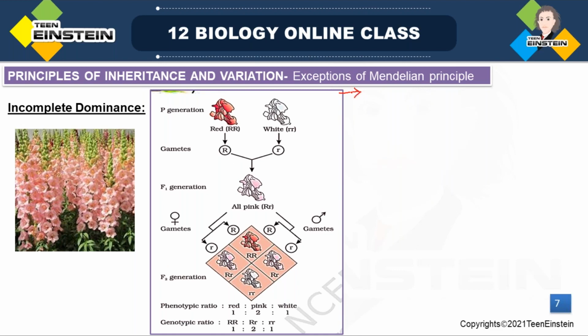Exceptions of Mendelian principle. First, we are going to learn about incomplete dominance. Here, the example we are going to study is dog flower, otherwise called a snapdragon.